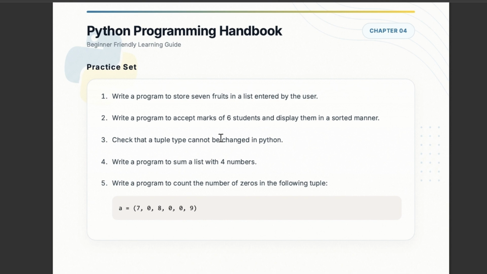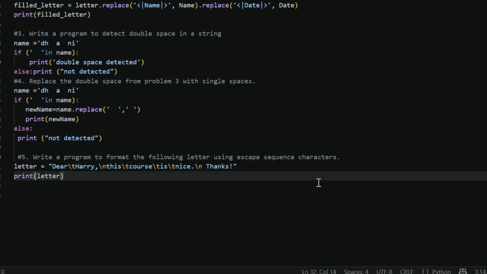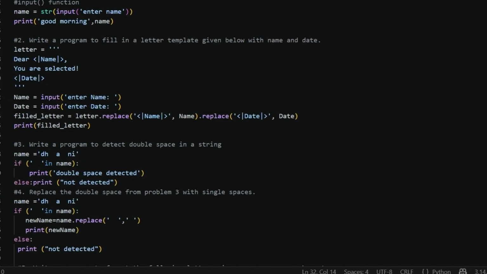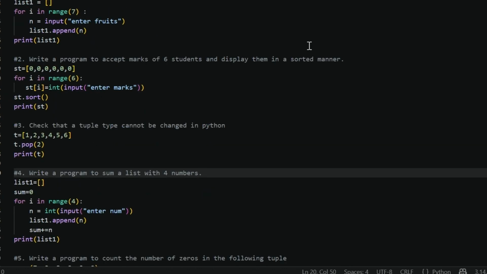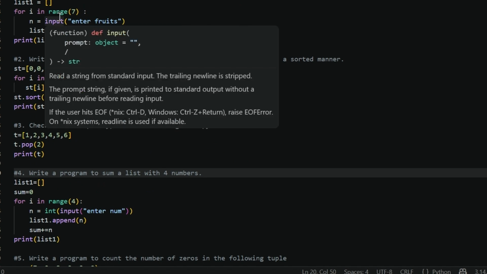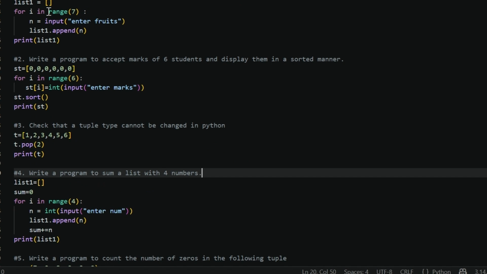Okay, so the practice set. Let's start from the first question. Write a program to store 7 fruits in a list entered by the user. How? We will create an empty list. Then we will use a for loop in range. This is something which we use in loops, and we will cover it in the next video.